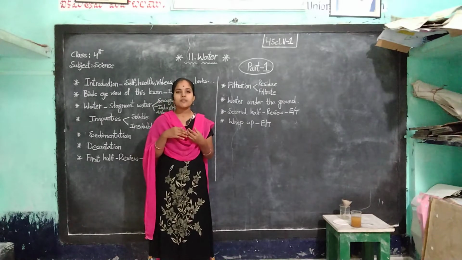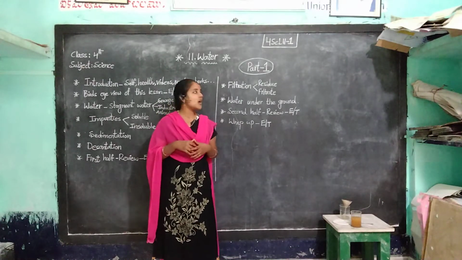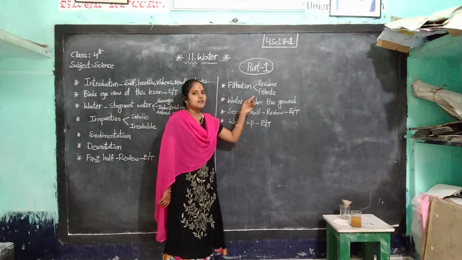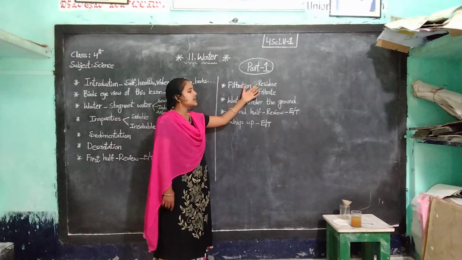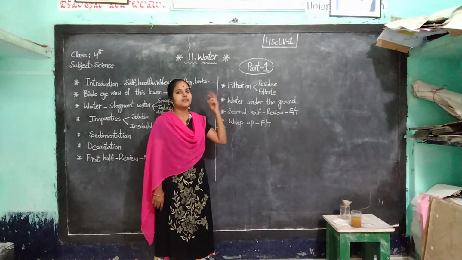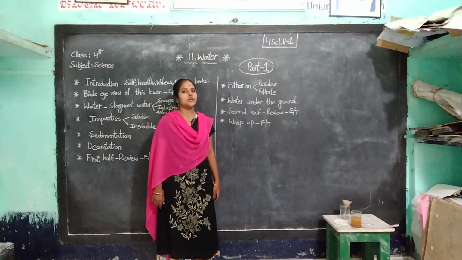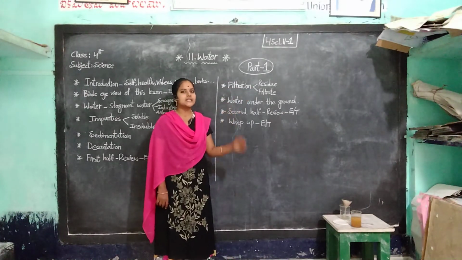The pure water we get is called the filtrate. The waste material that remains in the filter paper is called the residue. That is called the residue. This is about filtration, children.